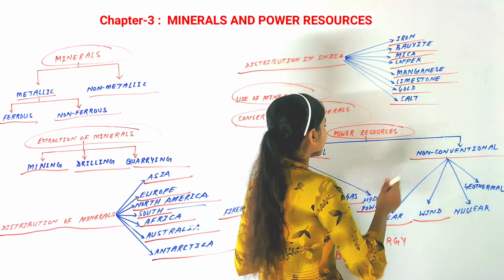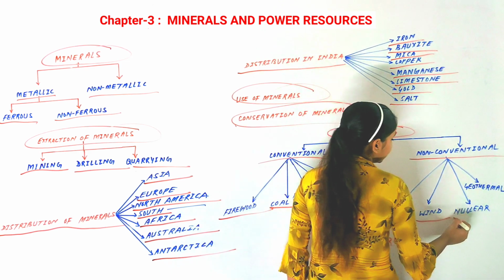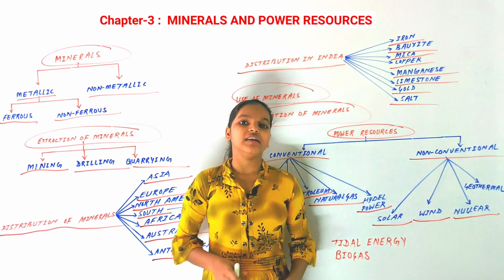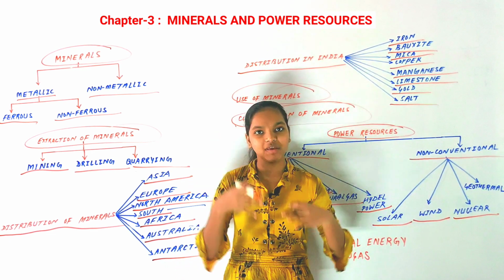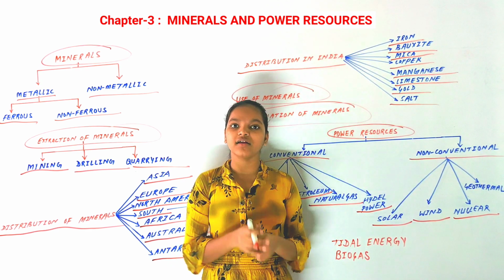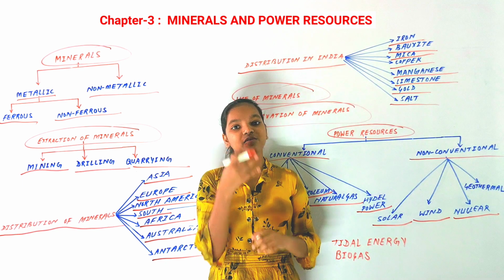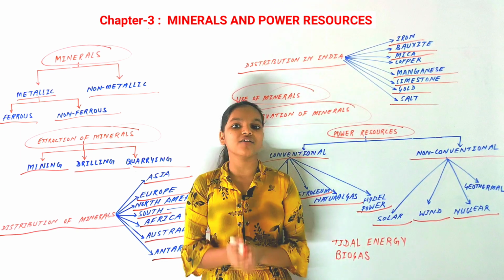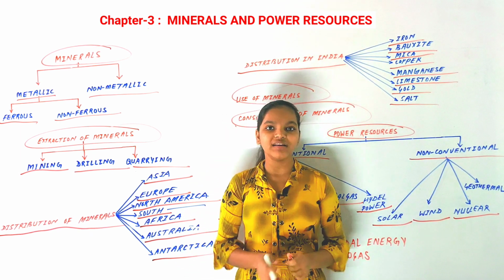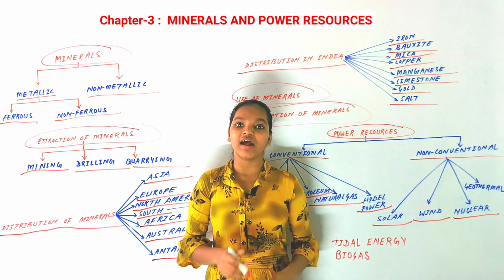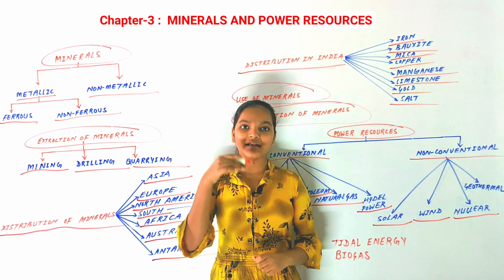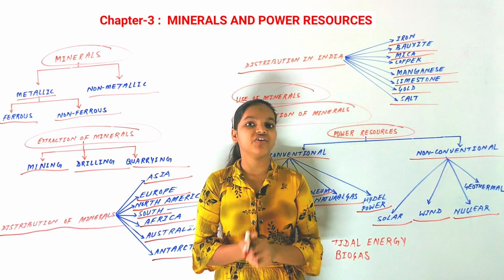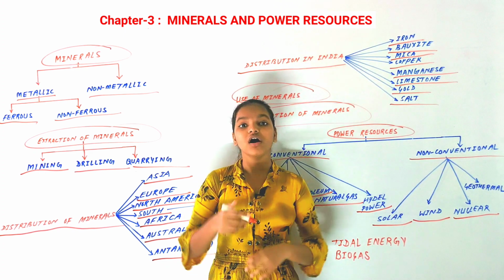Now our next non-conventional source of energy is nuclear power. Don't get confused between nuclear power and nuclear bombs. Nuclear power means that scientists make energy from the nuclei of the atoms of uranium and thorium. For the making of nuclear power, two metals can be used, uranium and thorium, that are the most important, and from the atomic nuclei of those minerals we generate heat and energy, and that is what we call nuclear power.